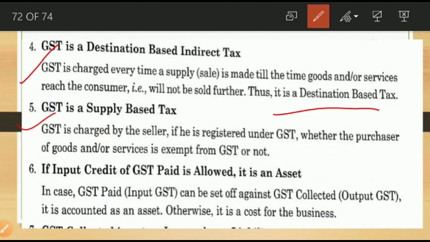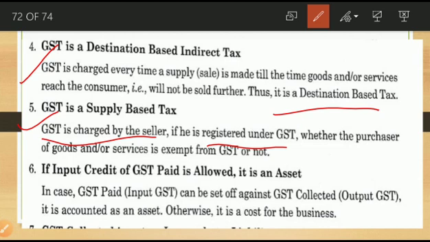The next, fifth characteristic of GST: GST is a supply based tax. GST is charged by the seller if he is registered under GST, whether the purchaser of goods and services is exempt from GST or not. So that is a supply based tax.